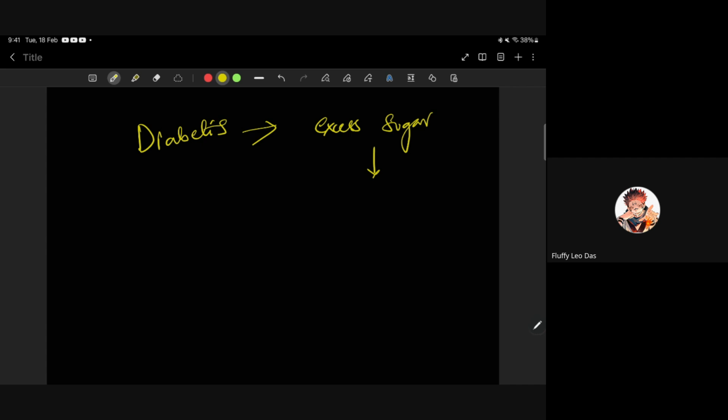Where is the excess sugar? In the body, in the blood. You should say blood, correct? Yes, ma'am. And if there is excess sugar in the blood, what will happen? That person will get diabetes.